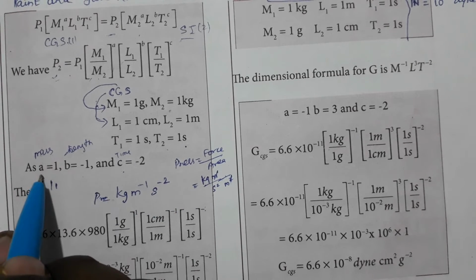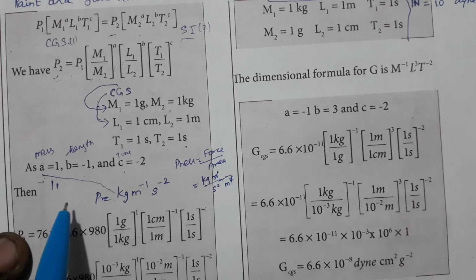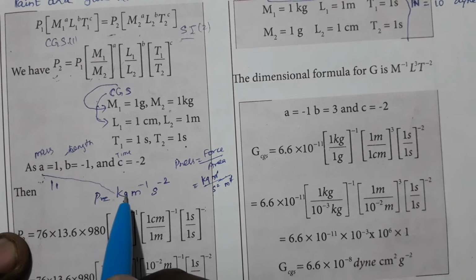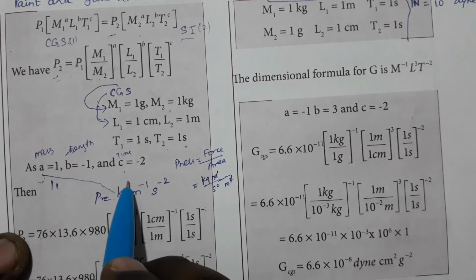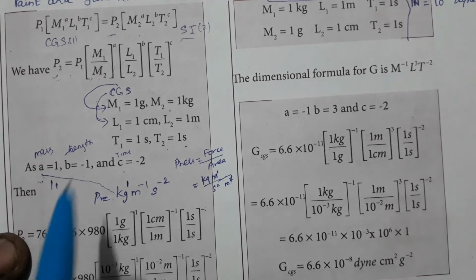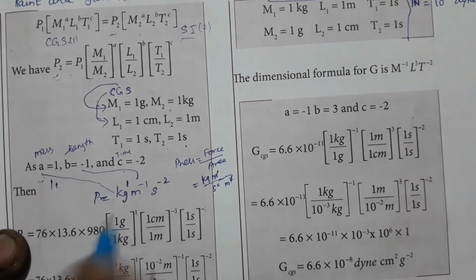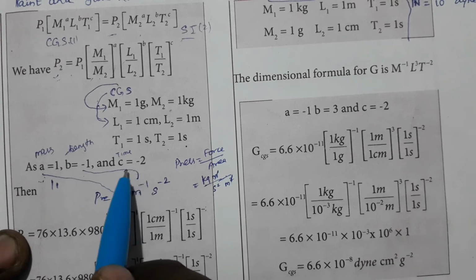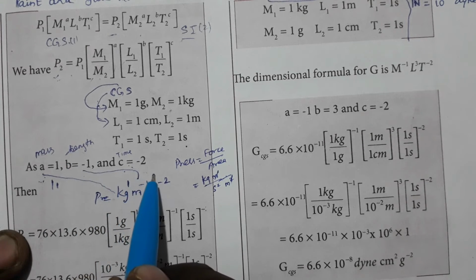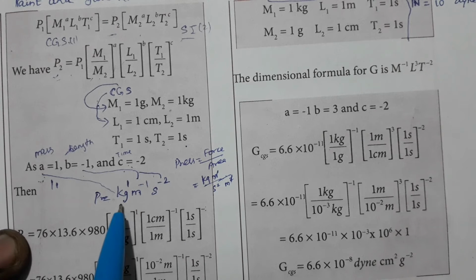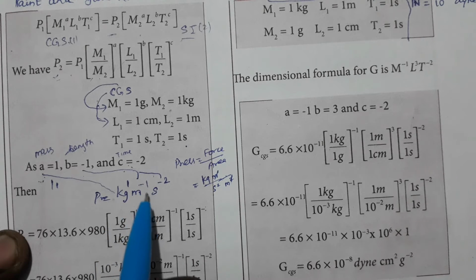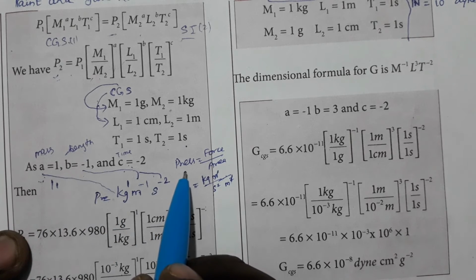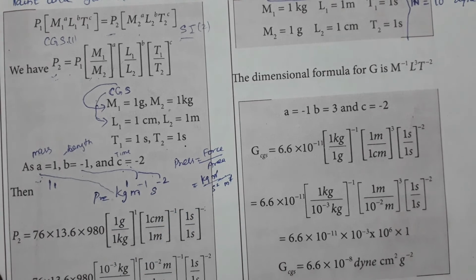This A is for kg, that is mass; when it is just written as kg, it is assumed that 1 exists there. Now B is equal to minus 1; B is length, that is meter. C is time, seconds, that is minus 2. Kg meter to the power minus 1, seconds to the power minus 2 comes from the formula pressure is equal to force by area.